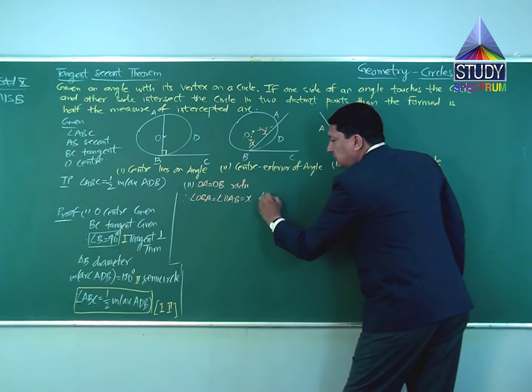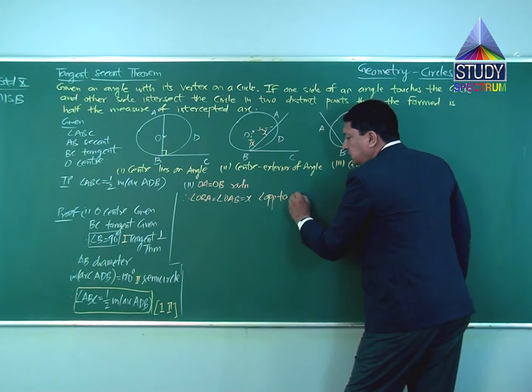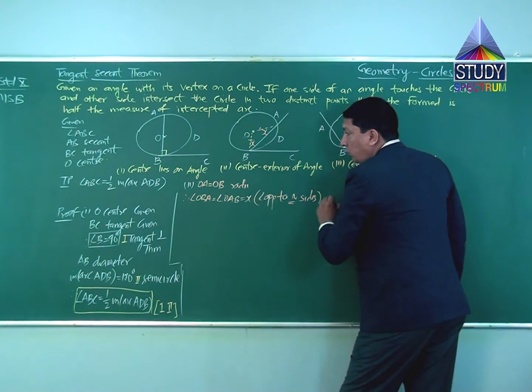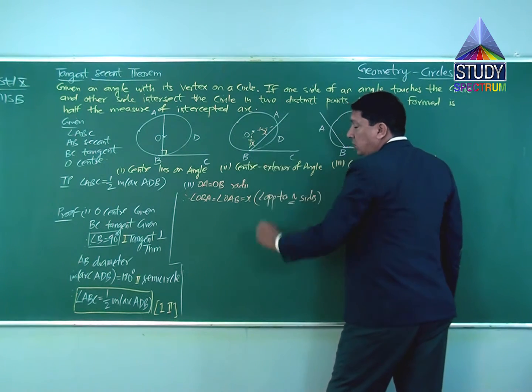Reason: angles opposite to congruent sides. Angles which are opposite to congruent sides are congruent. Isosceles triangle theorem. So these two angles are X now.